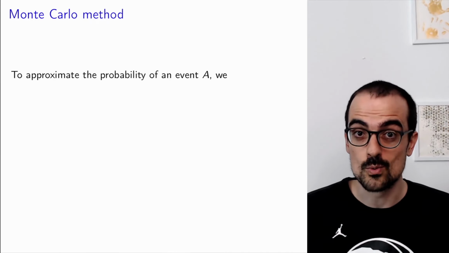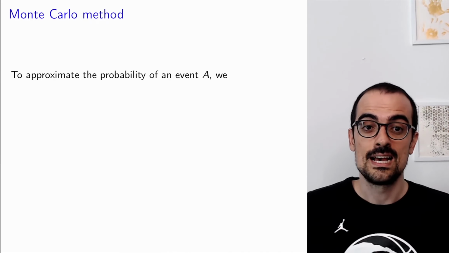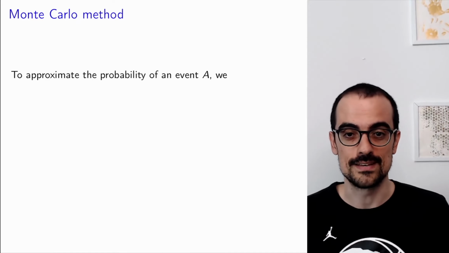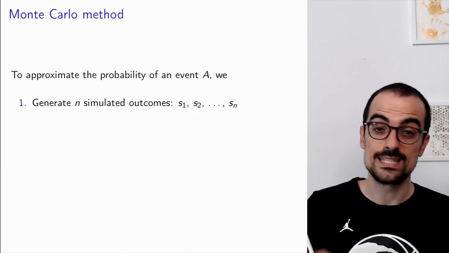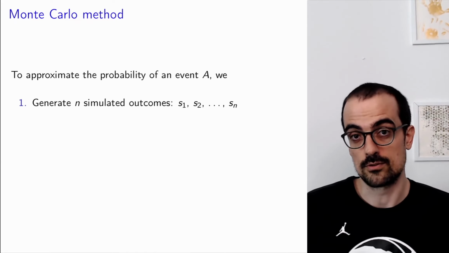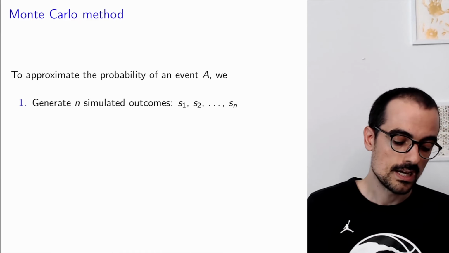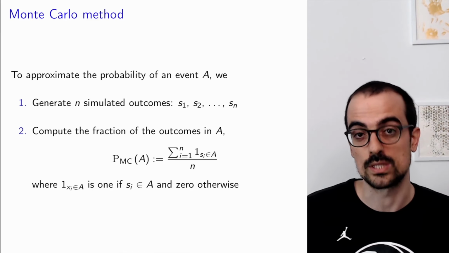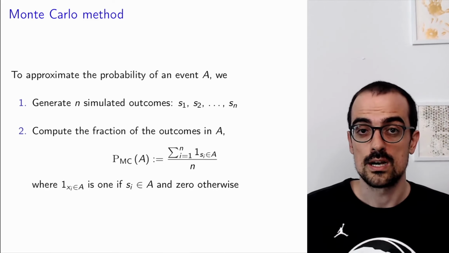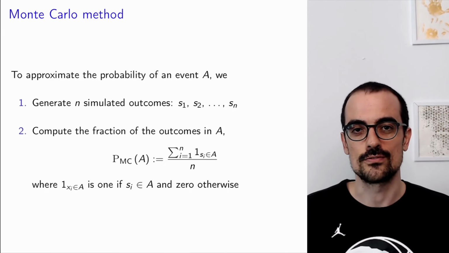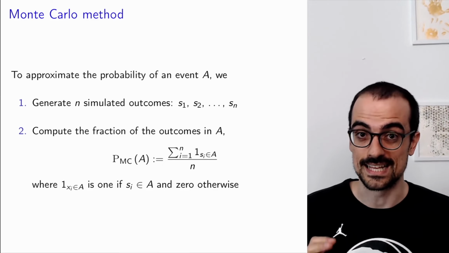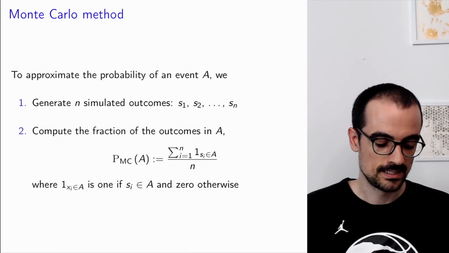That actually works very well, and it's done in practice all over the place, and it's called the Monte Carlo method. So again, to approximate the probability of an event A, we simulate many outcomes using the information that we have, and then we count what fraction of those outcomes are in the event, and that gives us a very accurate estimate of the probability of A, just by computer simulation. And again, this is super important in practice.